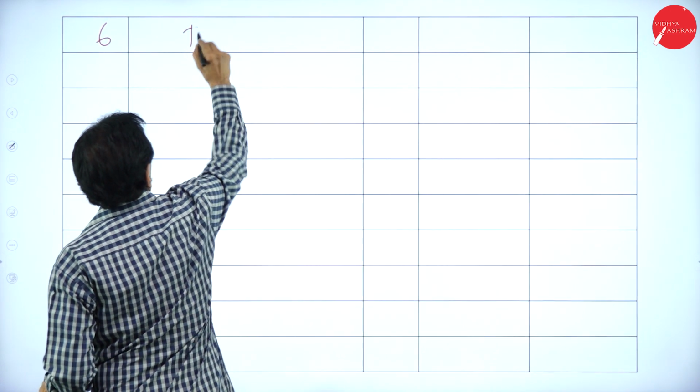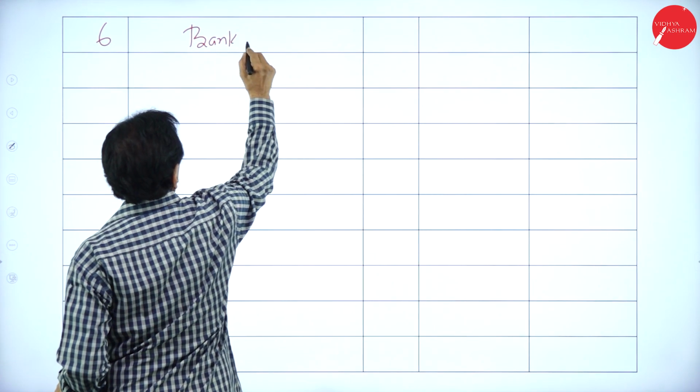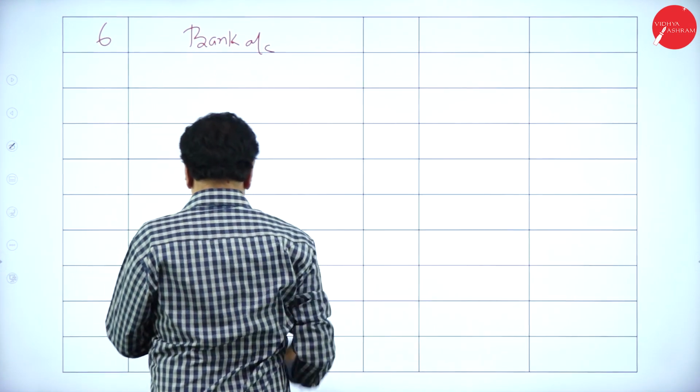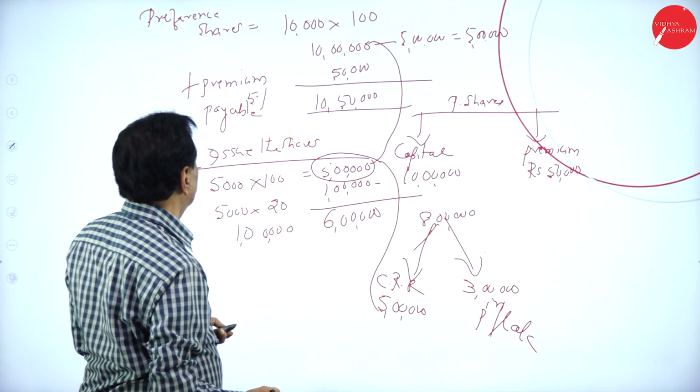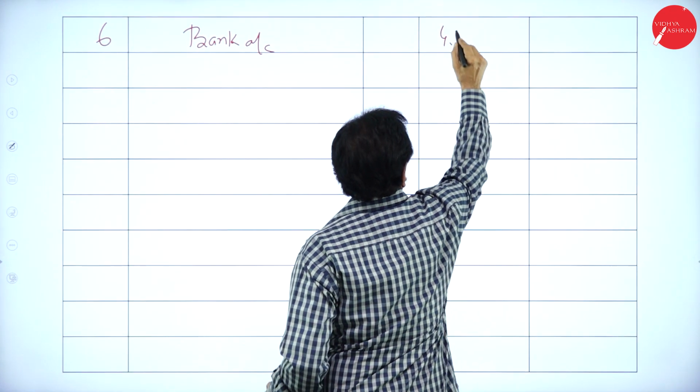6th entry. Bank account debit, this amount, how much did you get? 4,75,000.